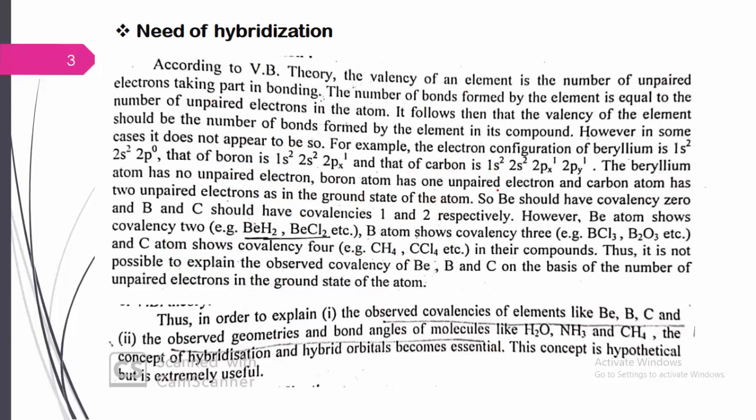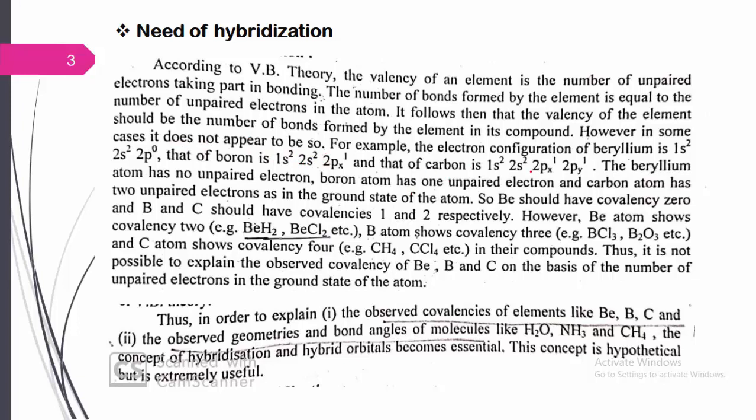As we know, according to valence bond theory, the valency of an element is the number of unpaired electrons taking part in bonding. The number of bonds formed by the element is equal to the number of unpaired electrons in an atom. We studied in yesterday's lecture that the number of unpaired electrons is equal to the number that can take part in bond formation. However, in some cases it does not appear to be the same.